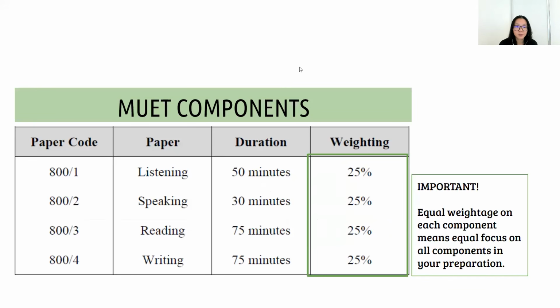There are 4 components which will be tested in the MUET, which are the listening, speaking, reading, and writing components. What's important to note here is there is equal weightage on each component, 25% each, making 100%, and therefore you must focus on all 4 components equally in terms of your preparation.